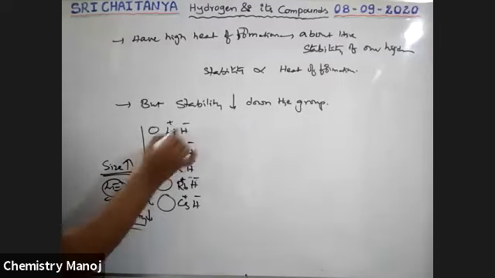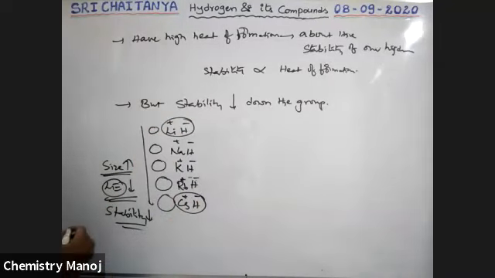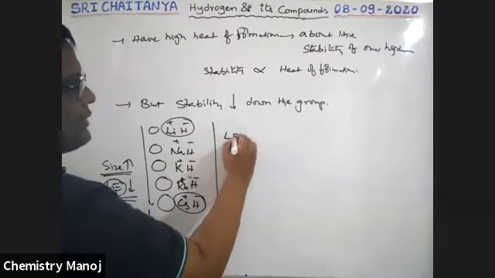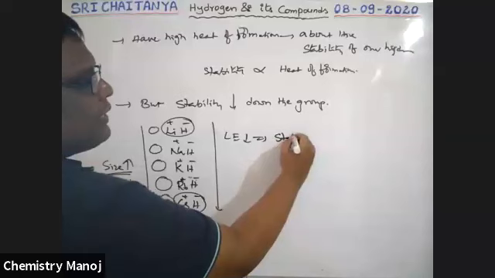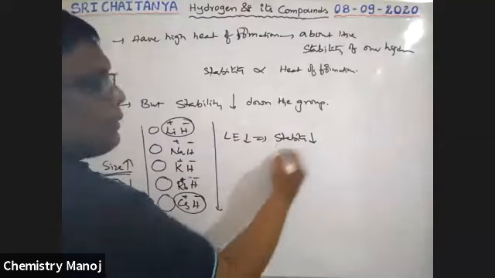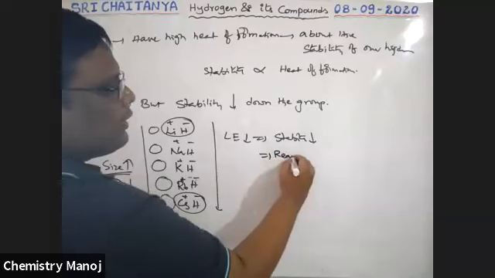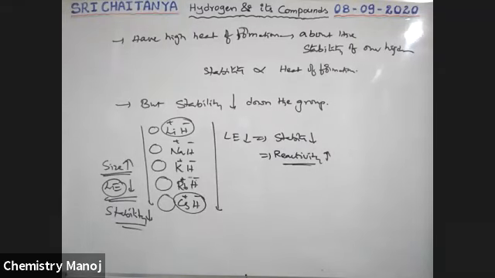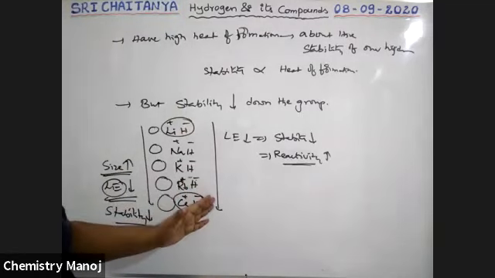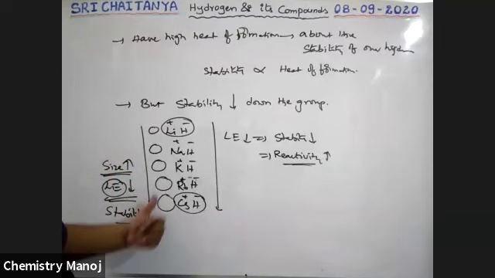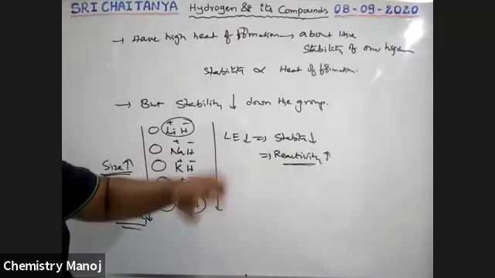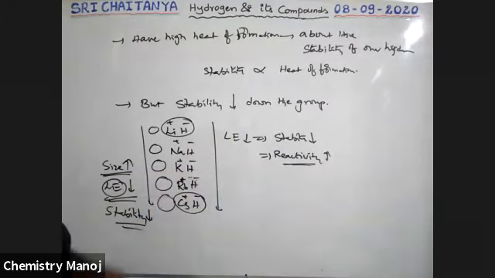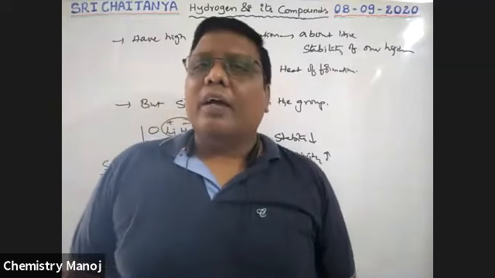That means lithium hydride is more stable than cesium hydride. Top to bottom, lattice energy decreases, which implies stability decreases. Because stability decreases, reactivity automatically increases. The less stable, the more reactive. That means cesium hydride is more reactive than lithium hydride. So down the group, lattice energy decreases because the size increases. Because lattice energy decreases, stability decreases. As stability decreases, reactivity increases.